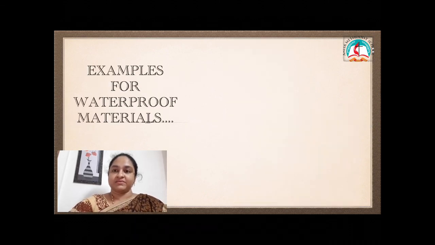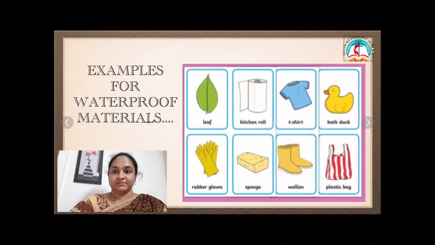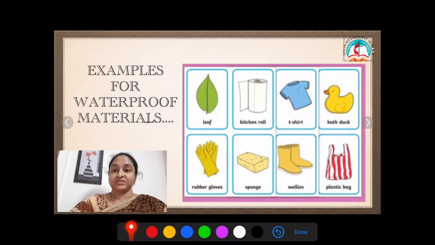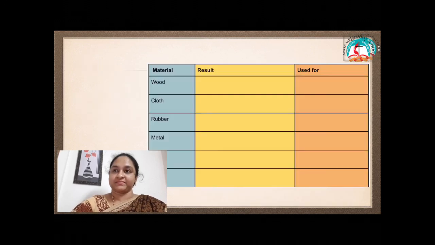Then, a few examples for waterproof materials. Leaf. When you see during the rainy season, after the rain, the water flows down. It doesn't stay on the leaf. Then the kitchen roll, t-shirt, bath duck, rubber gloves, gumboots or rain shoes, then the plastic bag.